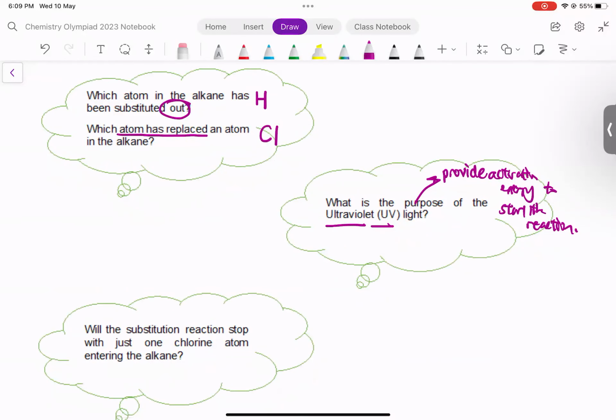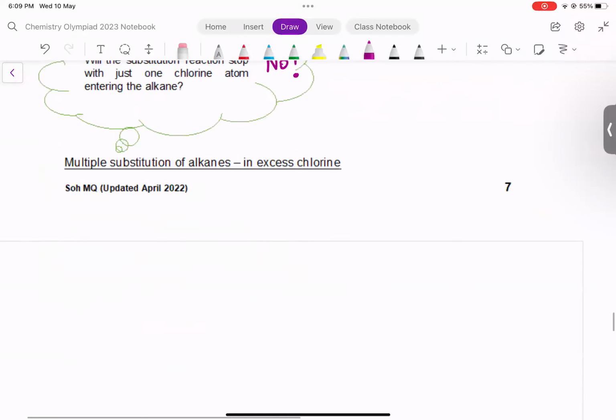And the last question for this, will the substitution just stop at one chlorine going into the alkane? Well, obviously the answer is no, right? There is nothing stopping a second molecule of Cl2 from reacting with the same alkane. This means that more than one chlorine can potentially go in, substitute hydrogen out. So we go on to the next part, which tells you this.